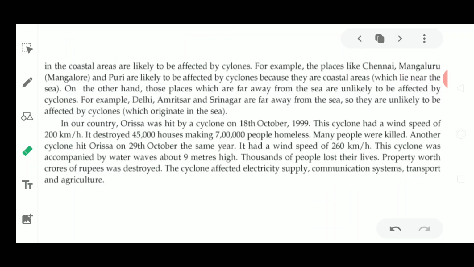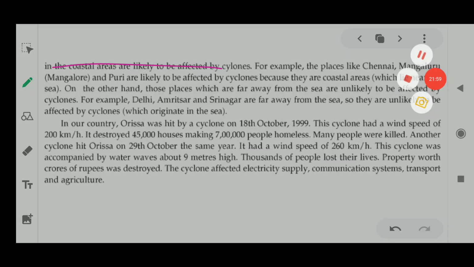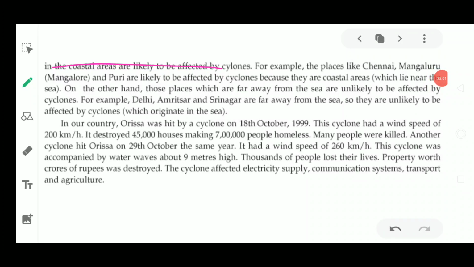Next, the people living in the coastal areas are likely to be affected much more. Why? Because cyclones arise in the sea, and sea waves come and hit these coastal areas. For example, places like Chennai, Mangalore and Puri are affected by cyclones because they are coastal areas lying near the sea. On the other hand, places far away from the sea are unlikely to be affected. For example, Delhi, Amritsar and Srinagar are far away from the sea, so it is not likely that cyclones will hit these places.